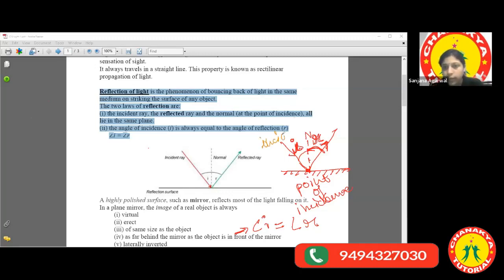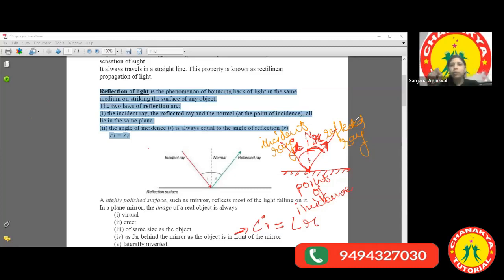This is known as the incident ray, the ray which is striking on the surface, and the ray which is reflected is called the reflected ray, right? So incidence angle, the normal line, the perpendicular line, and the reflected ray, they all lie in the same plane. I must say that suppose that the light is striking along the screen of your laptop, along the screen of your iPad, along the screen of your phone, whatever, right? So that is a two-dimensional screen. Get it? Now the light will be reflected back on that same plane only, on that screen only.